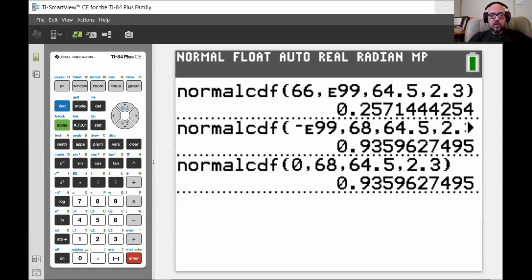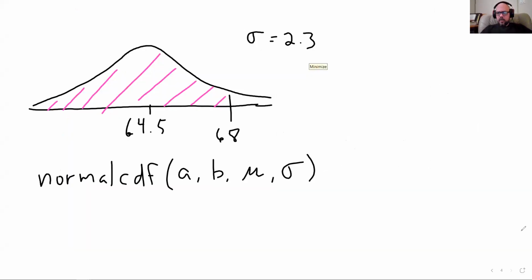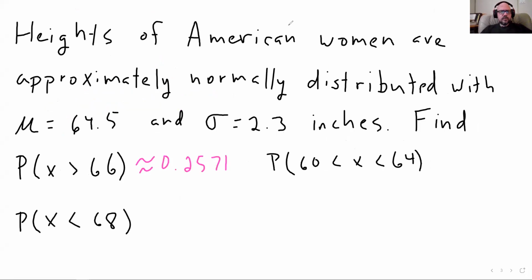So let's go ahead and write that down on the previous page. About equal to 0.9360. And by the way, if you are using 4 decimal places of accuracy, it's actually better to write 0.9360 than it is to write 0.936, right?